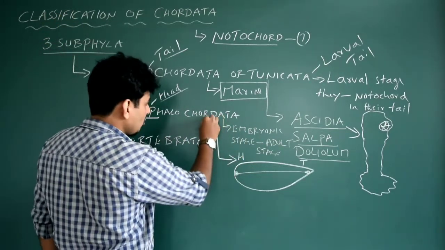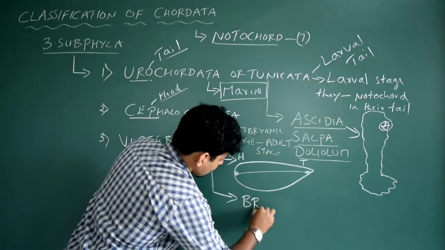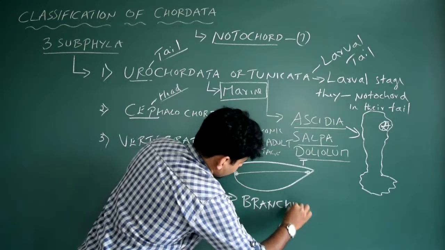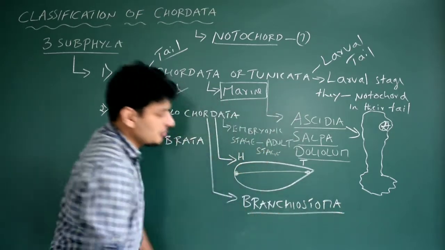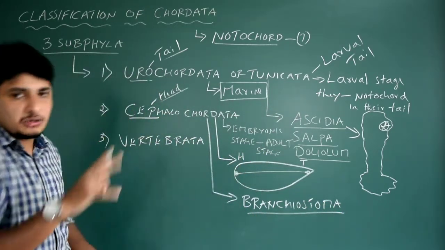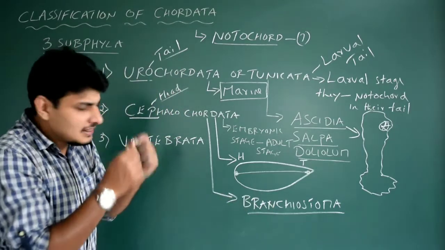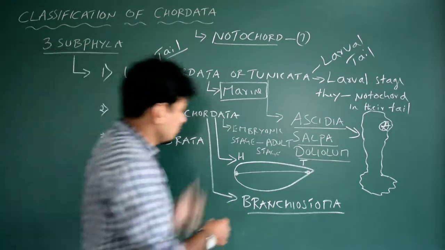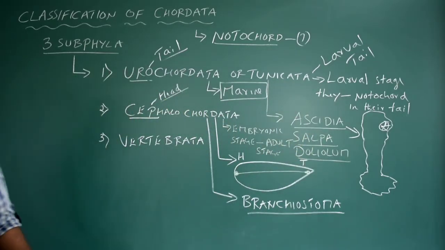Example for Cephalochordata, let me just write, Branchiostoma. Remember the example, Branchiostoma. In that again there are two animals. Branchiostoma is a type of class actually. Again, in that there are two species which belong to Cephalochordata. Let me write here. I will erase it so that you have space.